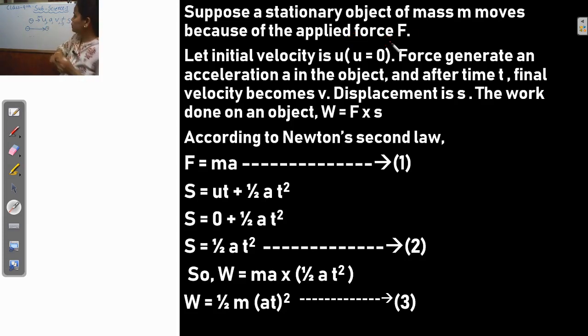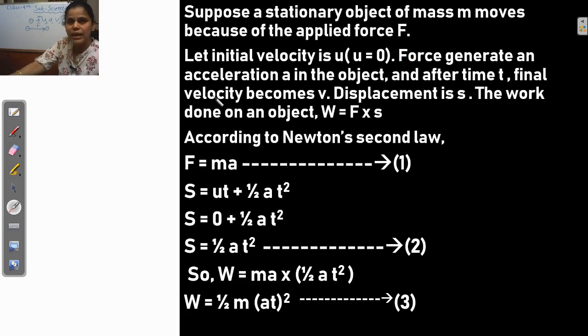The applied force is denoted by capital F. Let the initial velocity be u, and u equals 0 in this case. Why? Because at first this object is at rest. That means the initial velocity, denoted by u, is 0.